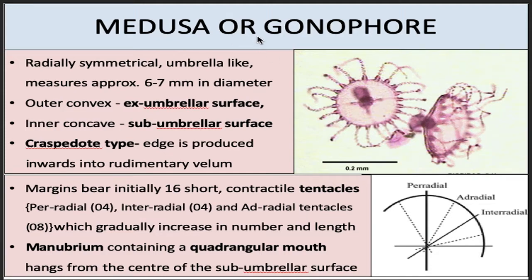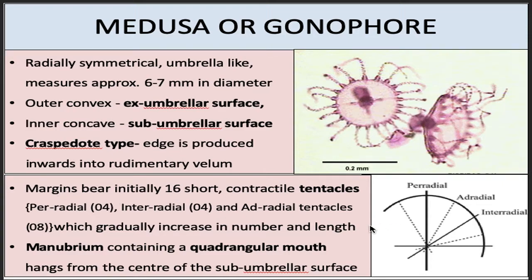The medusa in case of Obelia is craspedote type, which means it bears velum, although rudimentary, but the medusa in Obelia it bears velum. Now what is velum? Velum is a fold-like structure which hangs from the margins of medusa.